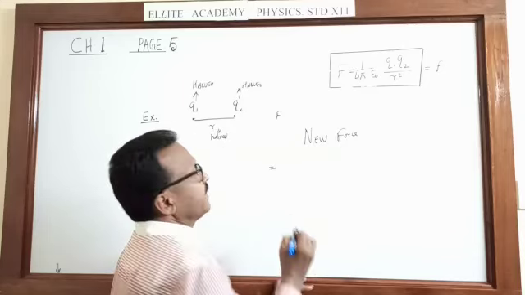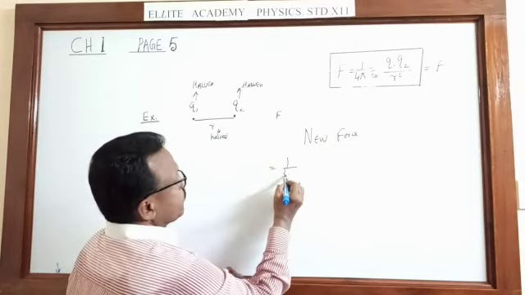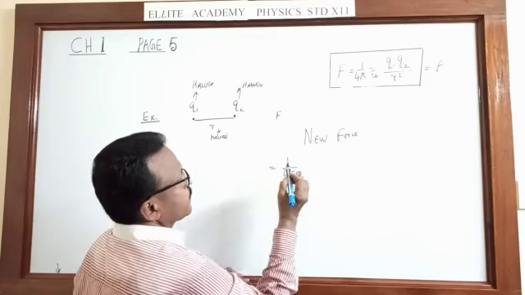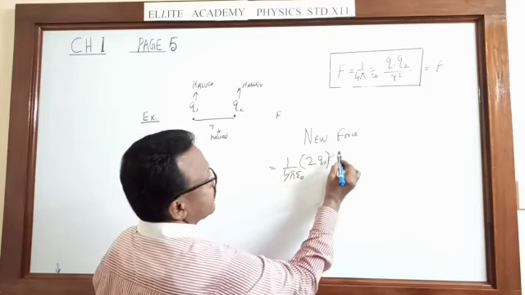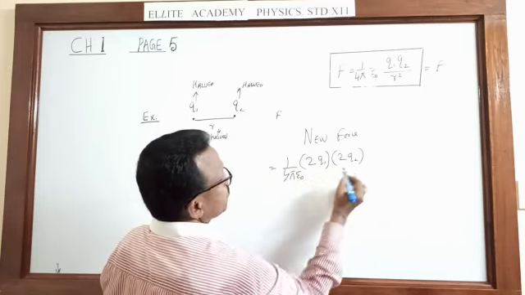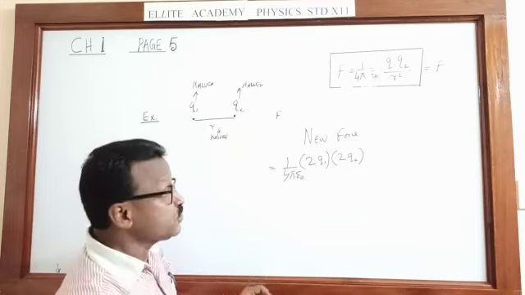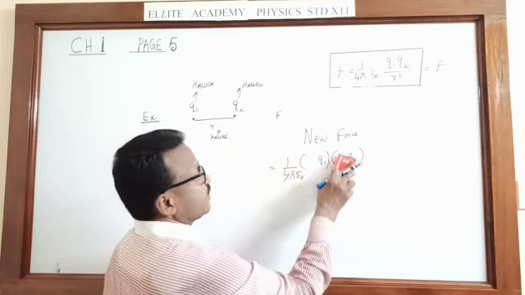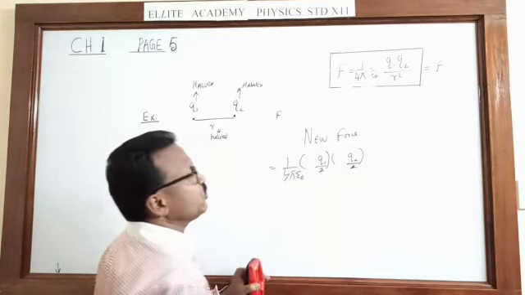Equal to, I write 1 upon 4 pi epsilon 0 Q1 Q2. That means 2 times Q1 into 2 times Q2 if it is doubled. But now it is not doubled, it is half. So I must write Q1 upon 2 into Q2 upon 2.